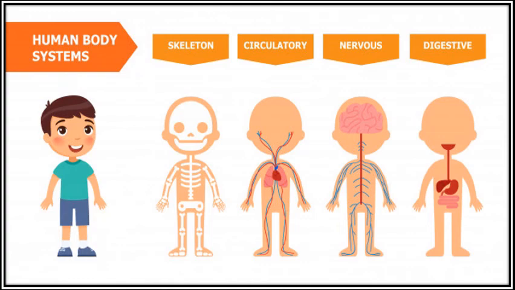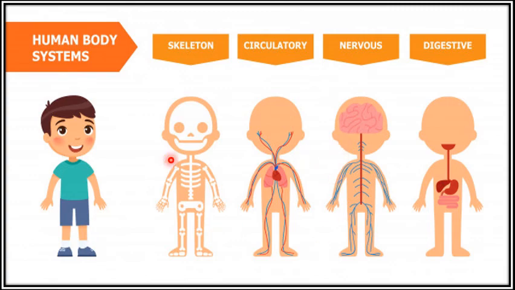So kids, as we know, in the human body there are a number of systems, and these systems work together to make life possible. These are the skeletal system, circulatory system, nervous system, digestive system, reproductive system, respiratory system. The chapter which we are going to continue today is concerned with the nervous system.